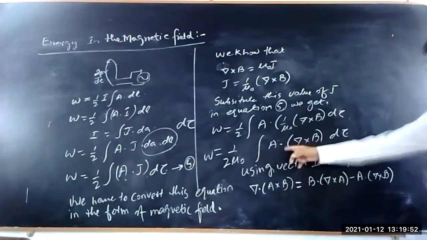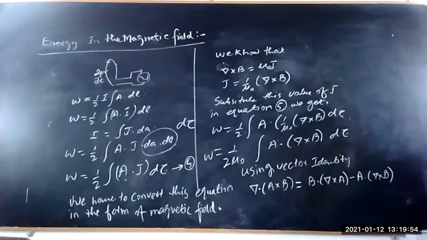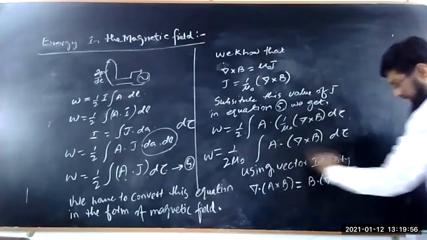We have A dot curl of B. So this bringing into this side, this bringing into this side.